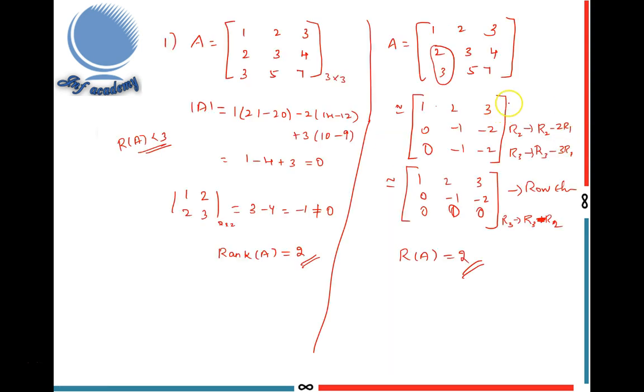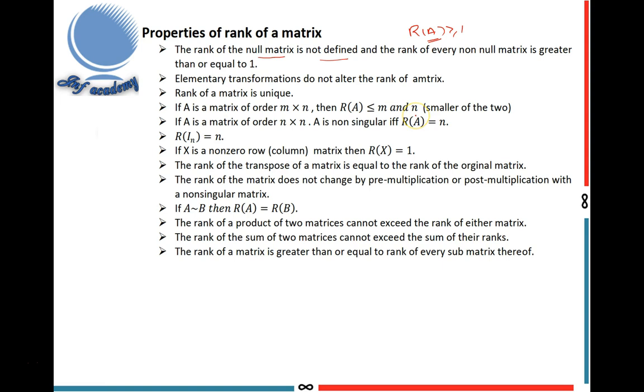Example, here I do many elementary transformations, but I got the same rank. So elementary transformations do not alter the rank of a matrix. Rank of a matrix is unique. That means one matrix has only one rank. It doesn't have two ranks, three ranks, etc. It has only one rank. So the rank of a matrix is unique.